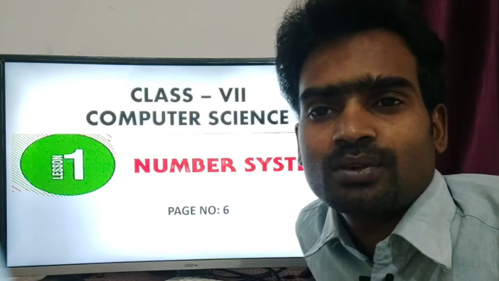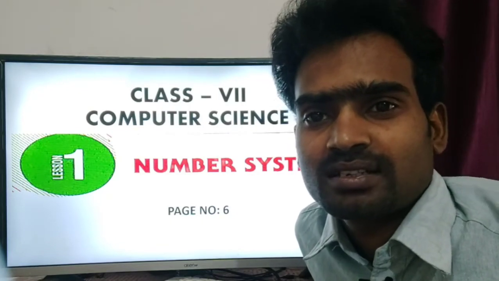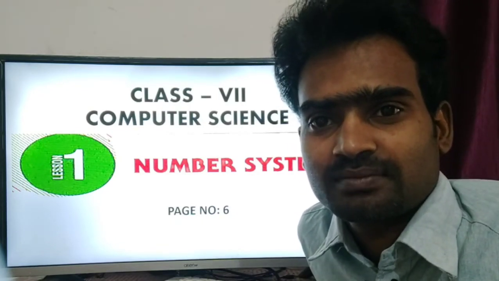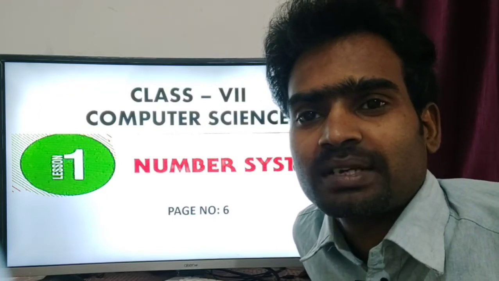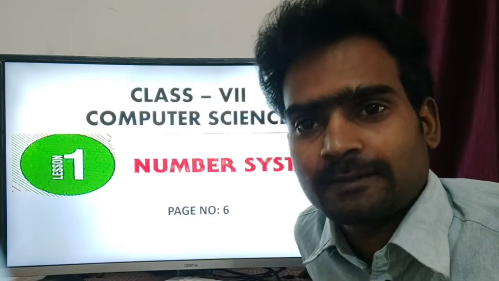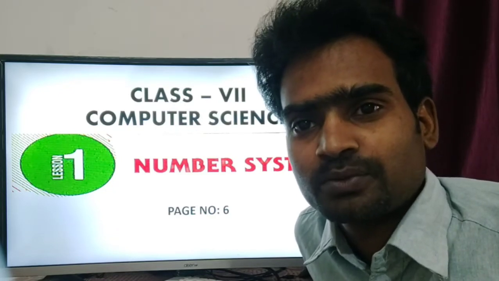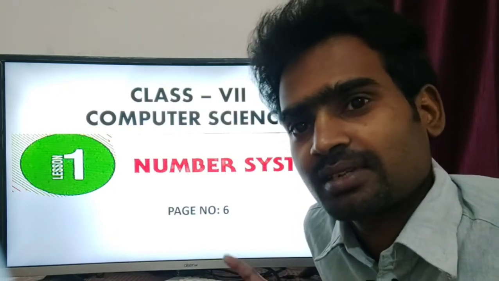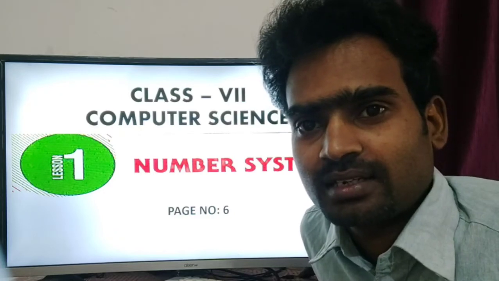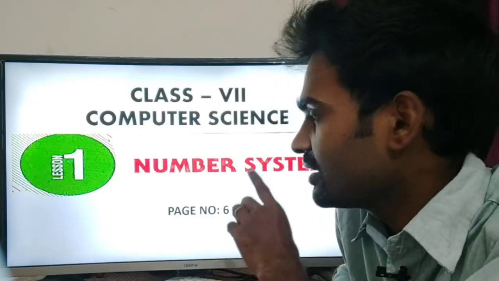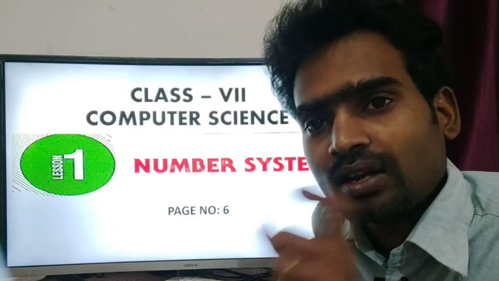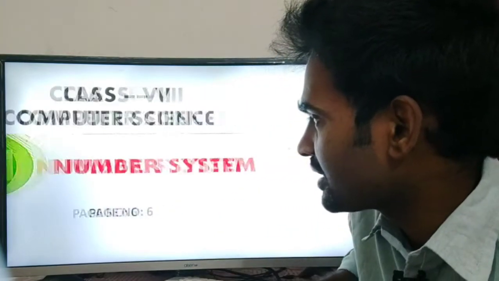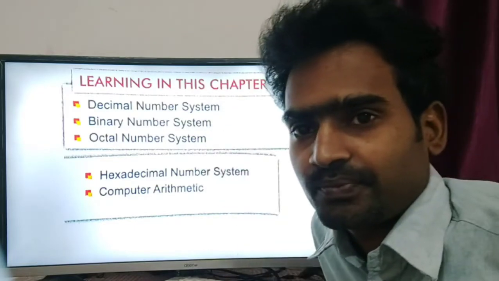Today we are going to start the first lesson, number system. When we speak about number system in computer terms, most of us wonder why we use mathematical terms in a computer system. Yes, most of the time we use mathematical terms in the computer system. In a computer we store a large number of values, and we keep those values in some terms.